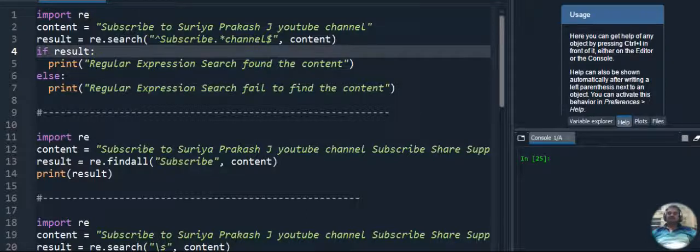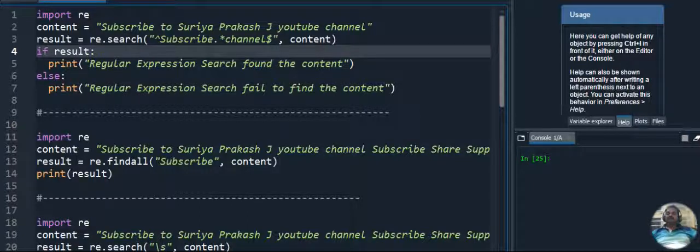Before that, I will explain what package we have to import and what predefined methods are supported by regular expressions. We import the package called re. re means regular expression: r represents regular and e represents expression. With this re package, we can call the predefined method called search. Search is used to search for particular content inside the given paragraph or big content.